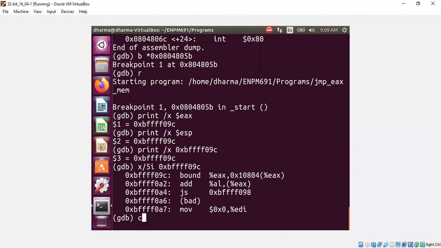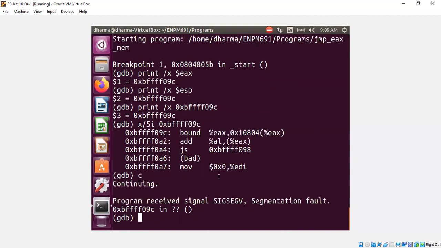Let's just continue. As you can see, it received a segmentation fault because it was hitting this address, which has some weird instruction, which is not well formed. You can also look at why it crashed.